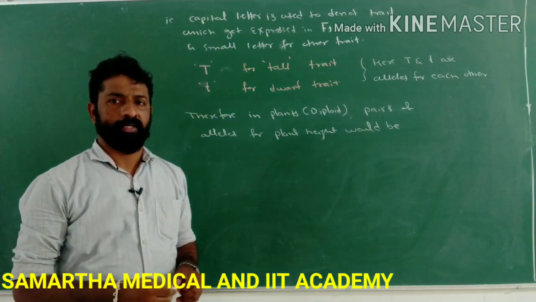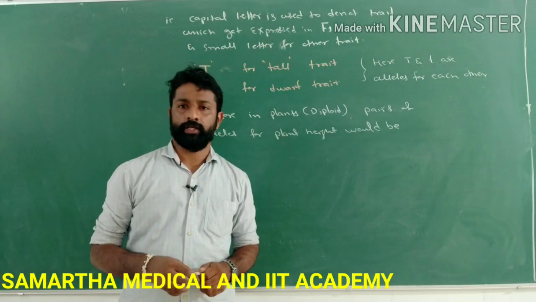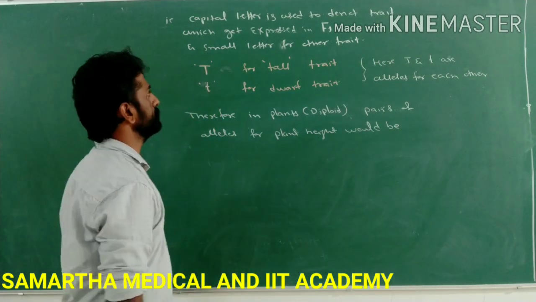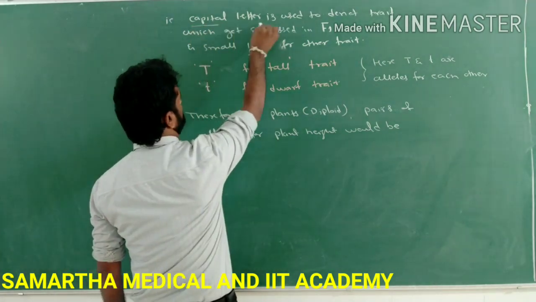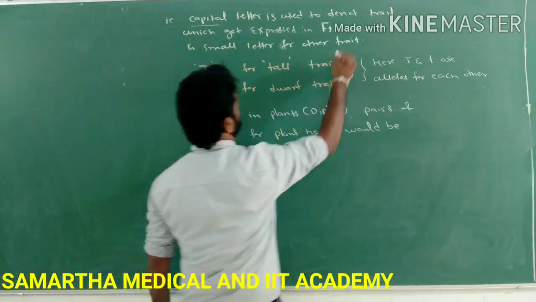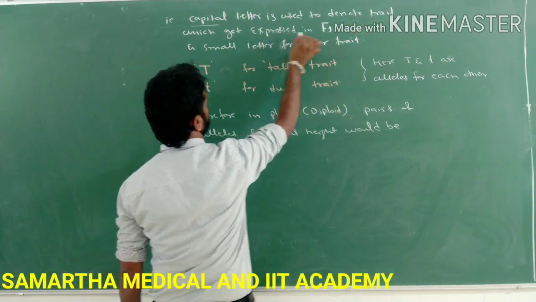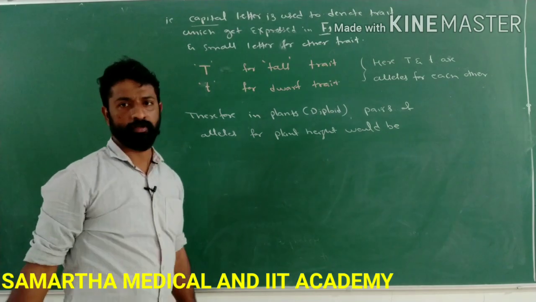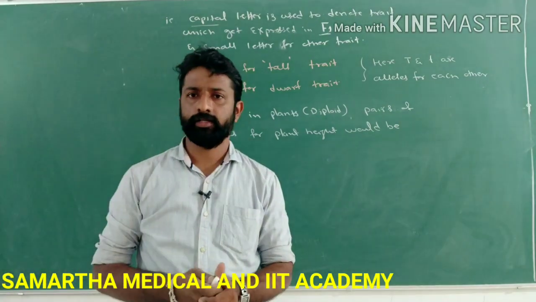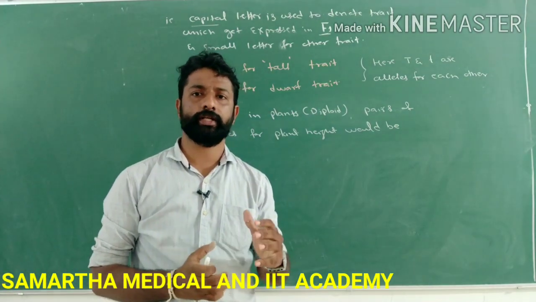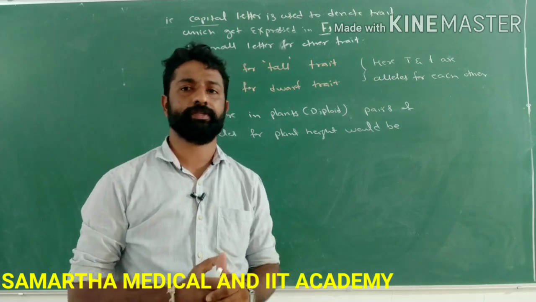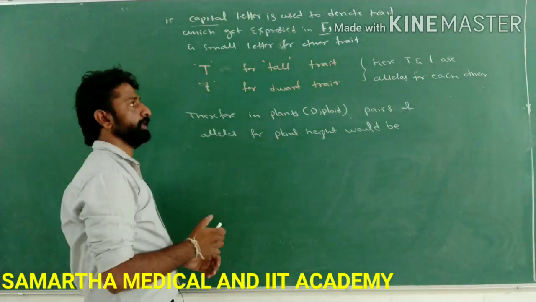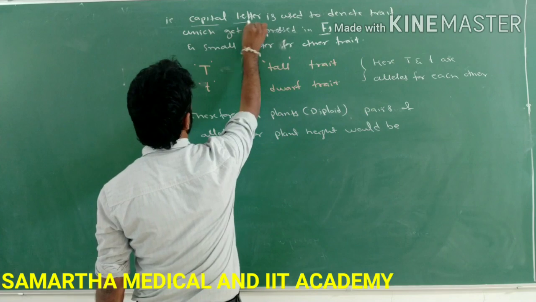So how to use the English alphabets to indicate or denote the alleles? Here the capital letter should be used to denote the trait which gets expressed in the F1 generation. See, in the F1 generation, whichever trait of the particular character gets expressed, in order to denote that trait, a capital letter should be used.